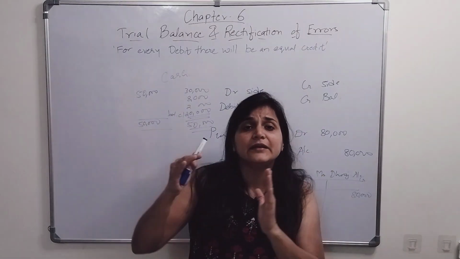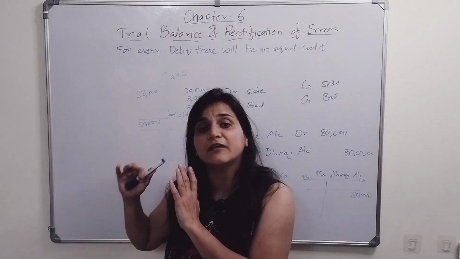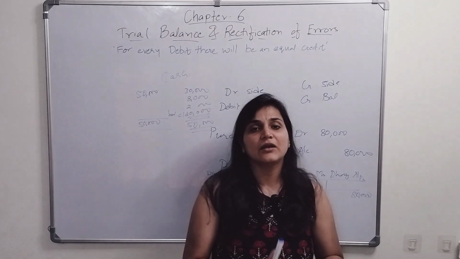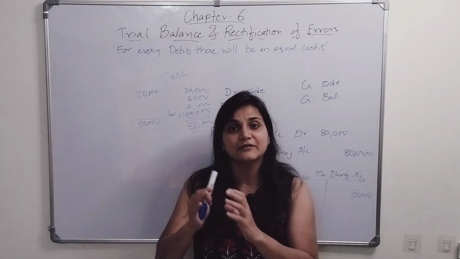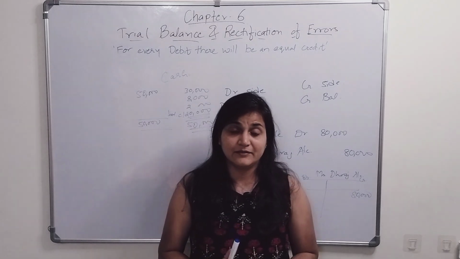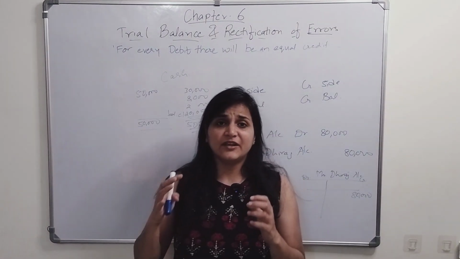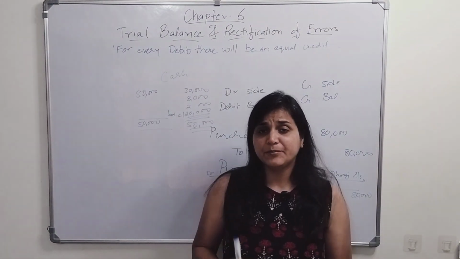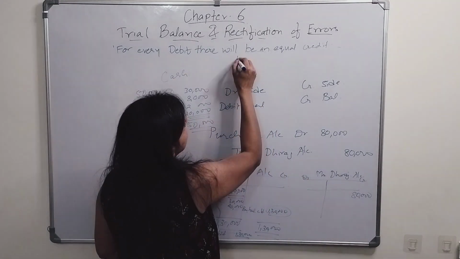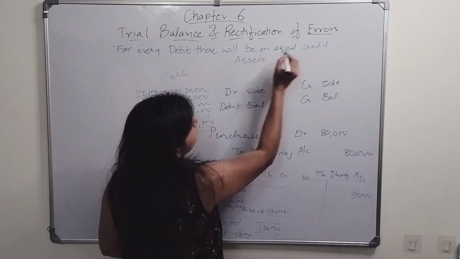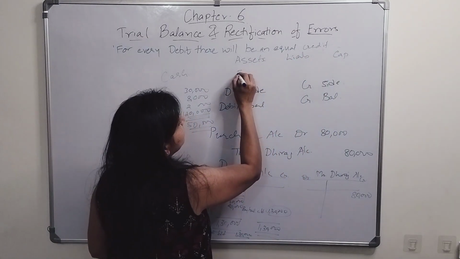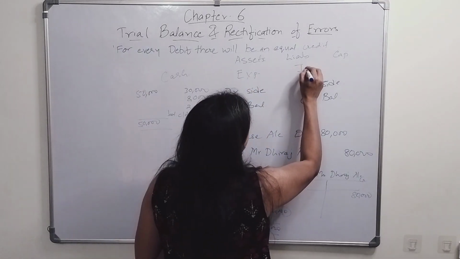You will be given the accounts, like how much balance is there in each and every account, and you need to identify which of these have debit balances and which have credit balances. We all know that each and every transaction happening in the business is categorized into 5 groups: assets, liabilities, capital, expenses, or income.